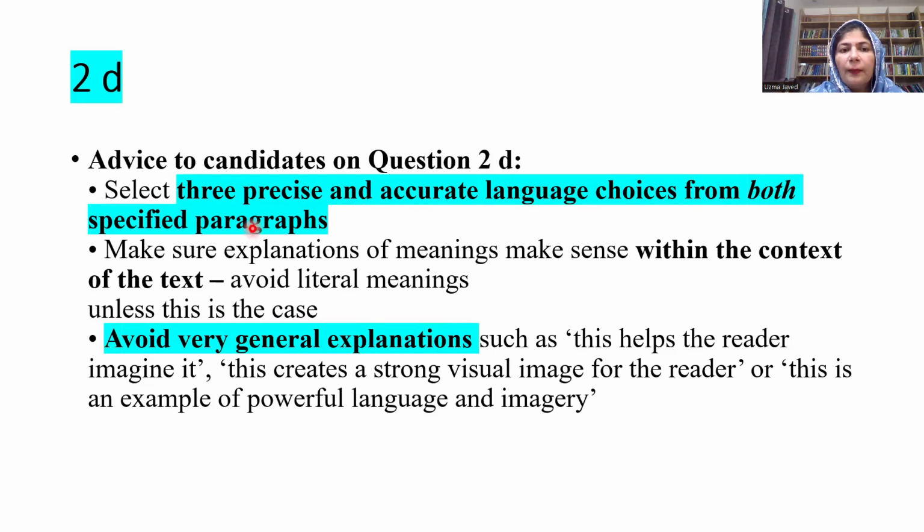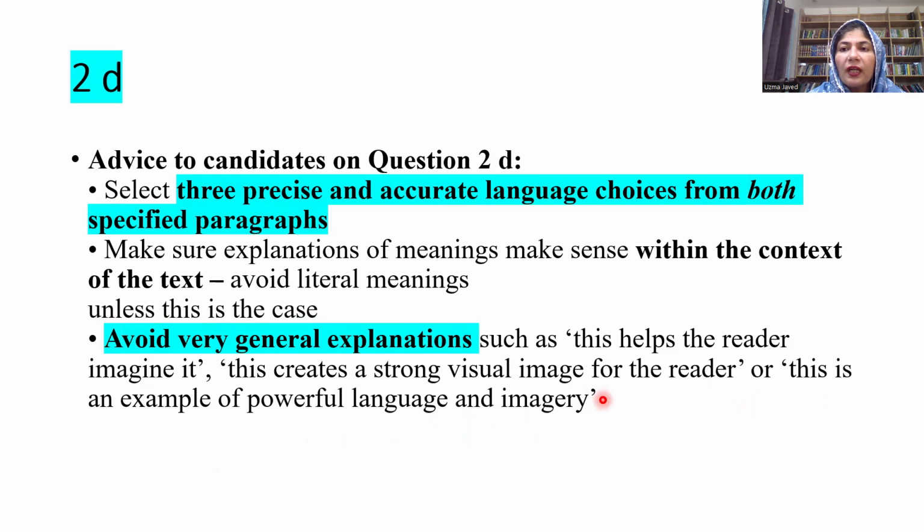Make sure explanations of meanings make sense within the context of the text and avoid literal meanings. So it means that contextual meaning is required. Is that clear? Unless this is the case, avoid very general explanations such as this helps the reader imagine it, this creates a strong visual image for the reader, or this is an example of powerful language and imagery.